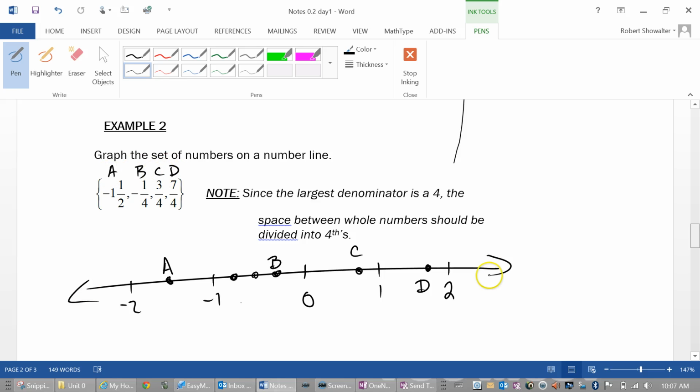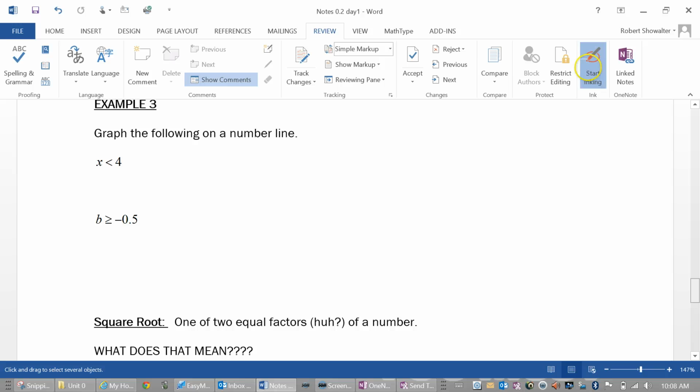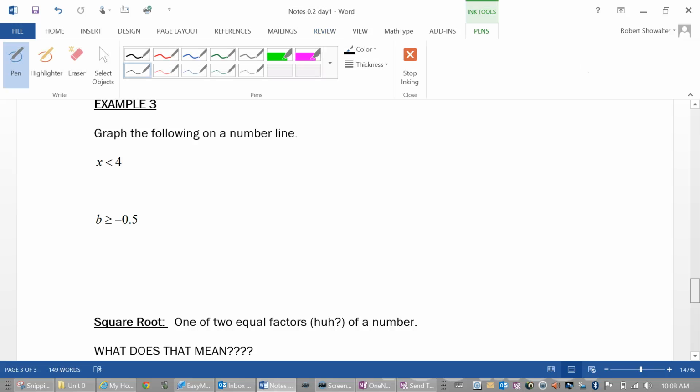All right, let's go down to the next one. So we're in graph inequalities. Do you guys remember what type of circle to use when it's just the less than symbol or the greater than symbol? What kind of circle do you use? You remember? We use an open circle. It looks like that. Okay. Does anybody remember what kind of circle we use if the equal to part is included? The opposite of that would be a closed circle.